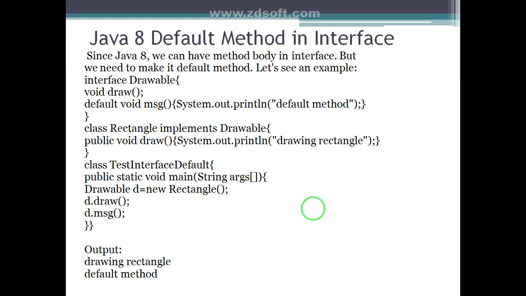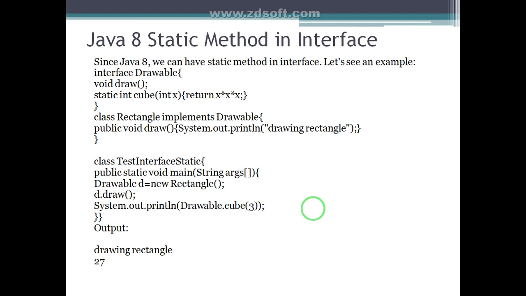System.out.println in the default method. Class Rectangle is a subclass of interface Drawable and overrides the abstract method here, public void draw, System.out.println. Then create the reference variable d of interface Drawable, assign the reference of the child class Rectangle, and call the methods draw and message here.